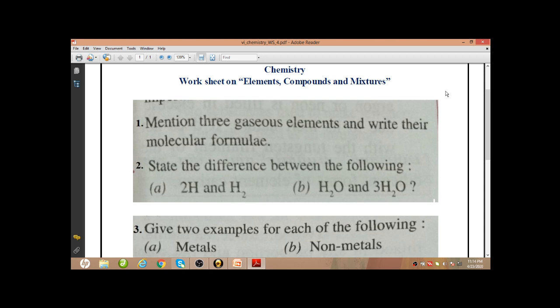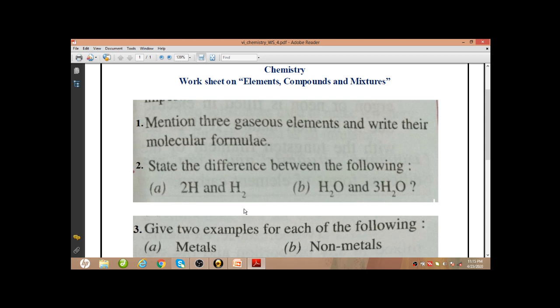So side by side, you write down the names, and side by side you write down the molecular formula for each of the gaseous elements. Okay. Next, state the difference between the following: the difference between 2H and H2. This is very important, and I hope you can do your own.